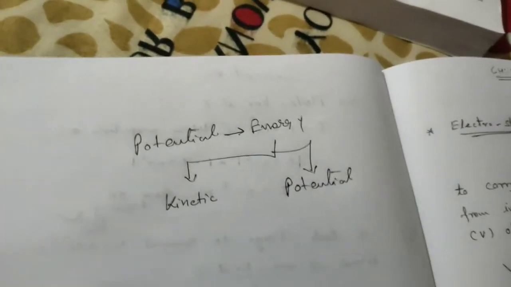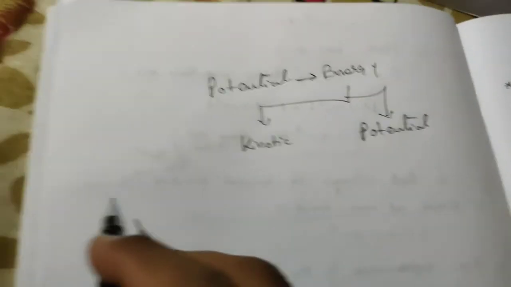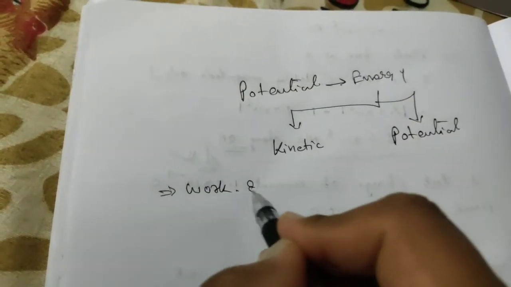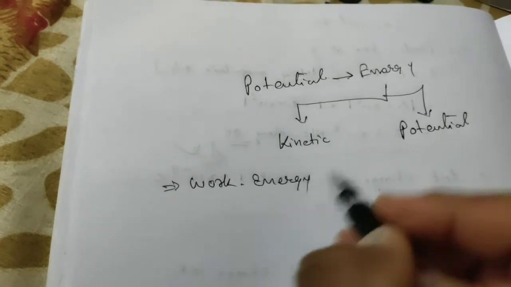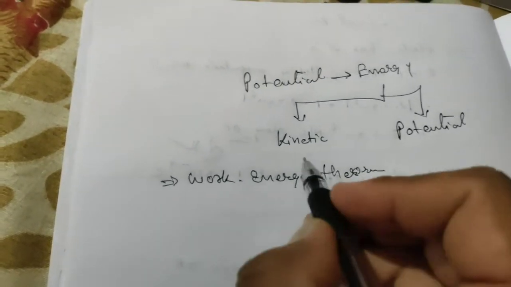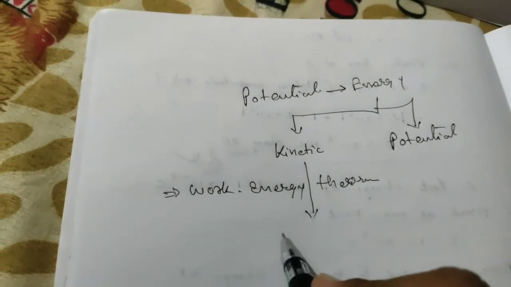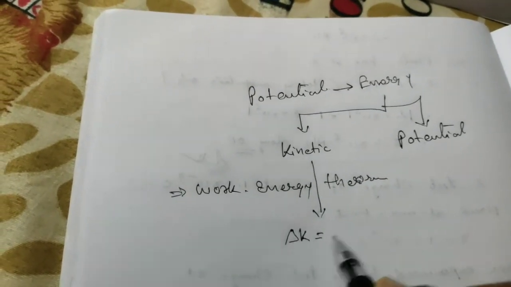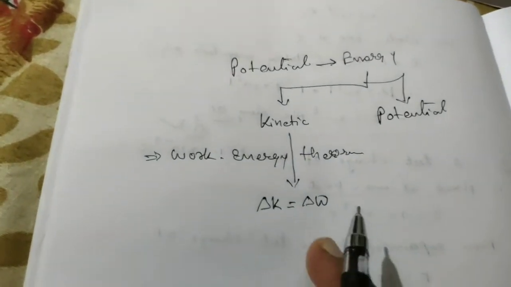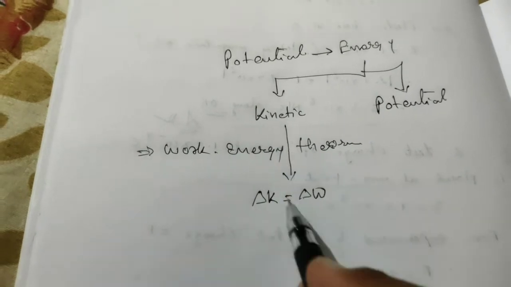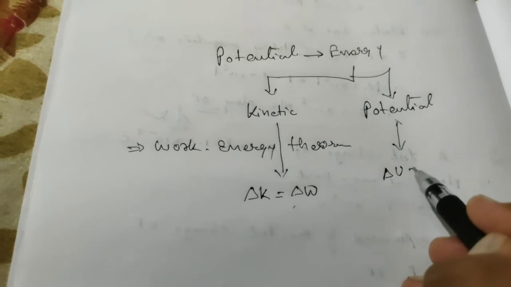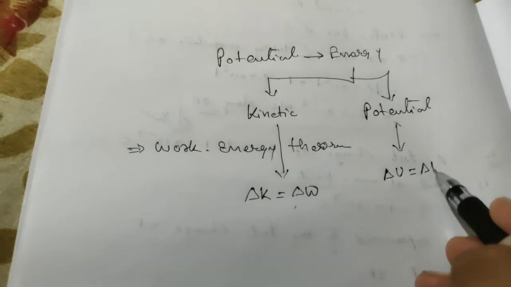Now, I think you know the work energy theorem: change in kinetic energy converts to work done. Similarly, change in potential energy also converts to work done.